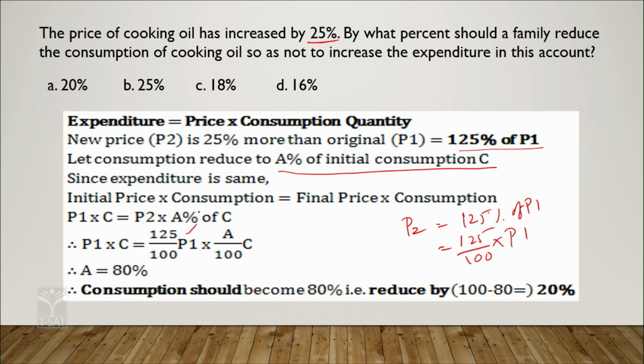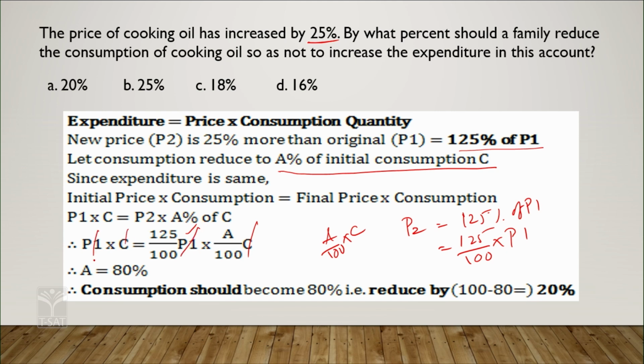And A% of consumption means A by 100 into C. So we have 125 by 100 into P1 into A by 100 into C. Simply, this C and this C will get cancelled, and this P1 and this P1 will get cancelled.